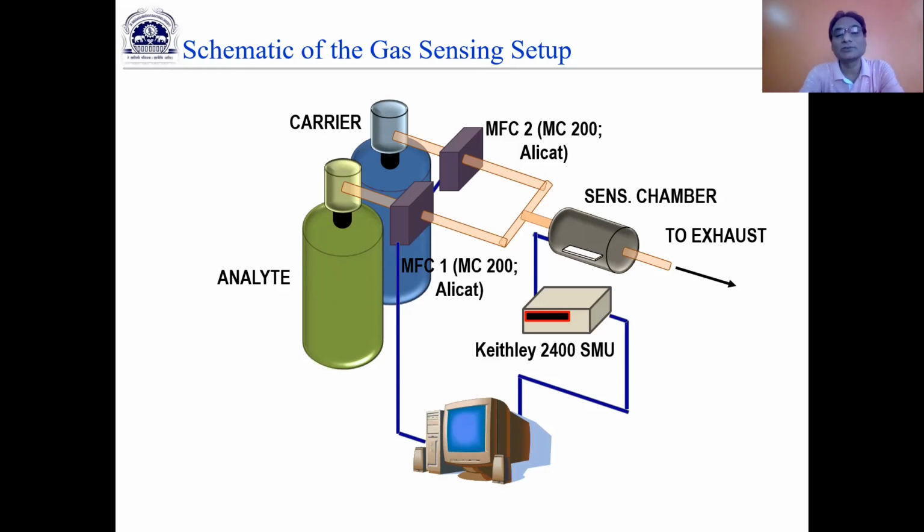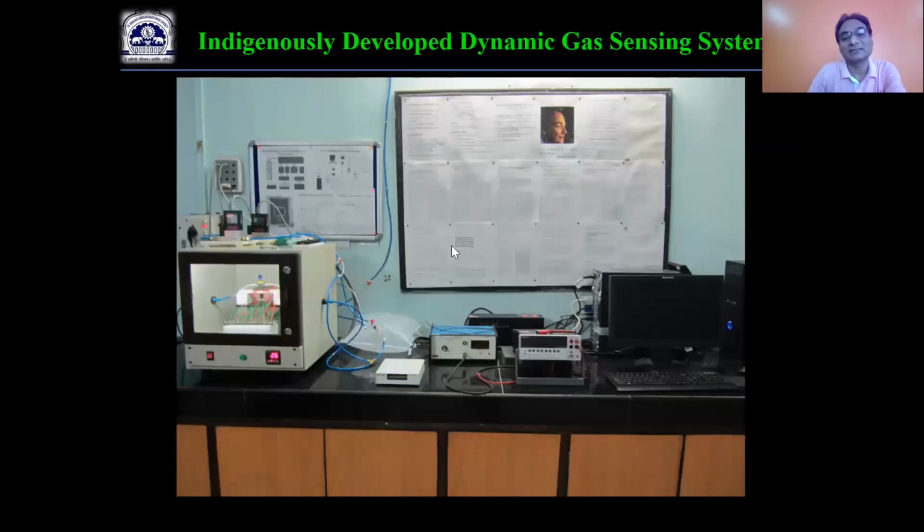So instead of using the cylinder directly, we use Tetra bags of different concentrations, and then flow through the mass flow controller, which allows us to maintain different concentrations of the gas analyte. So this is the schematic of the gas sensing setup, and this is the actual setup. You must have seen it in the laboratory.